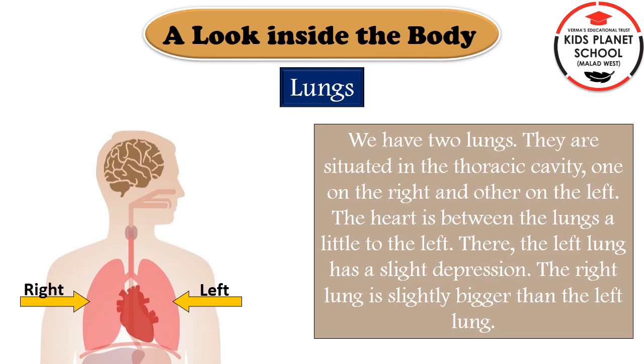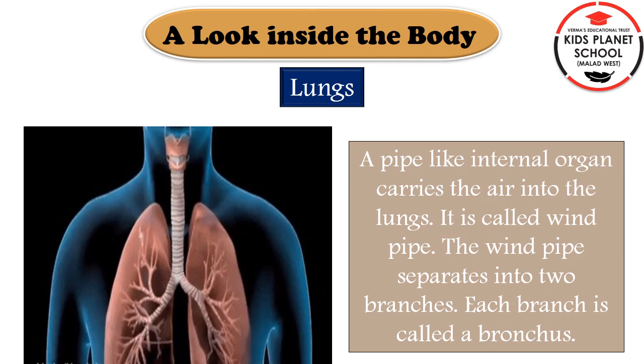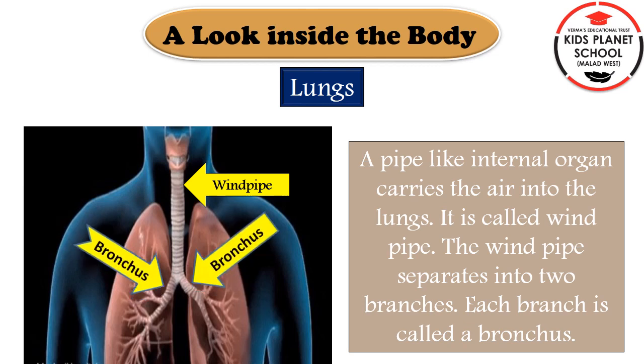The left lung has a slight depression, meaning the left lung is smaller than the right lung because the heart is on the left side. The right lung is a little bigger than the left lung. Children, a pipe-like internal organ carries the air we breathe into the lungs. This is called the windpipe. The windpipe separates into two branches which are connected to each lung. Each branch is called a bronchus.